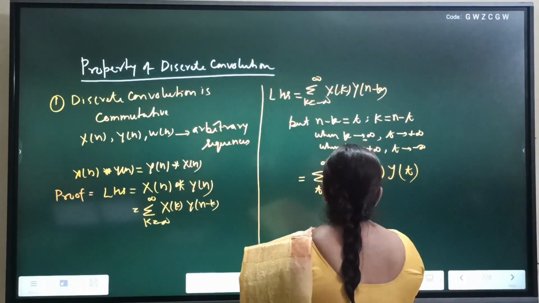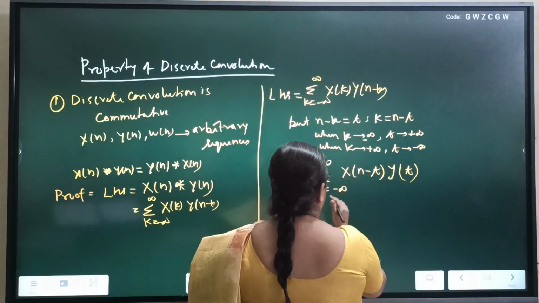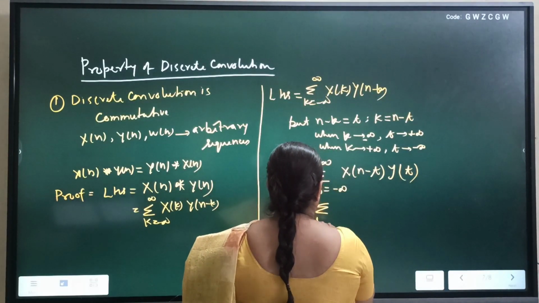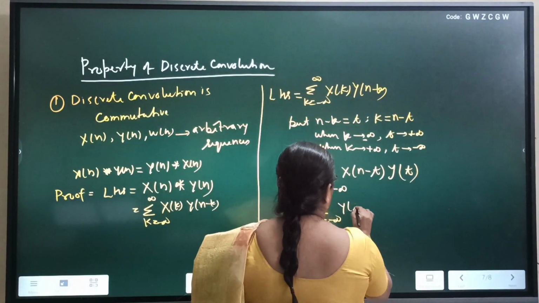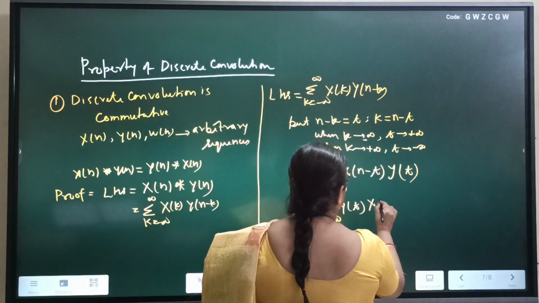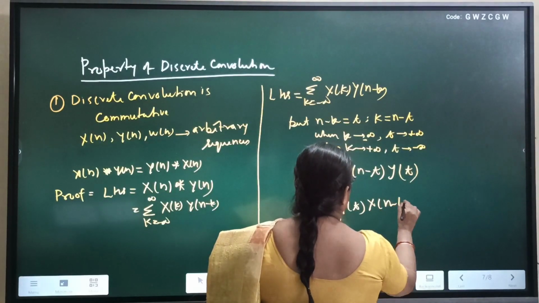This can also be written as summation t equals minus infinity to plus infinity y[t] x[n minus t].